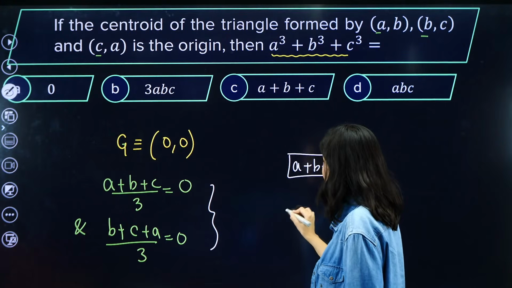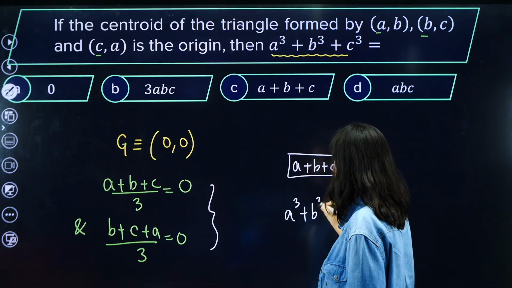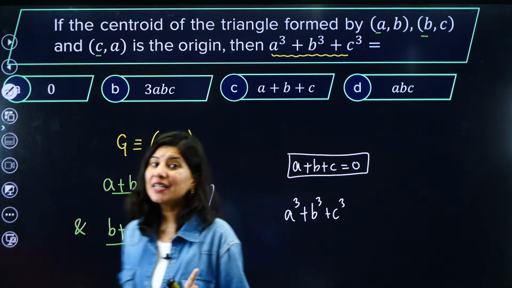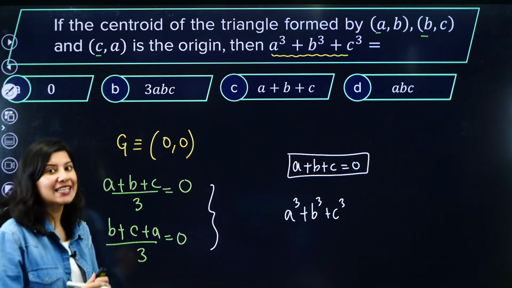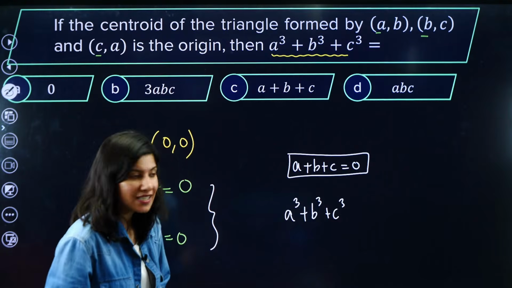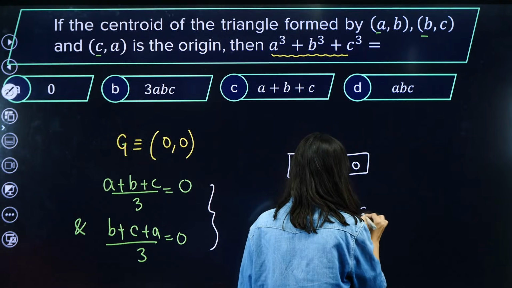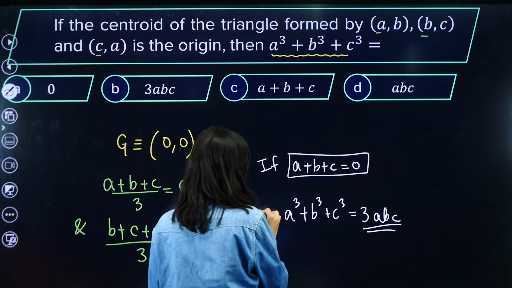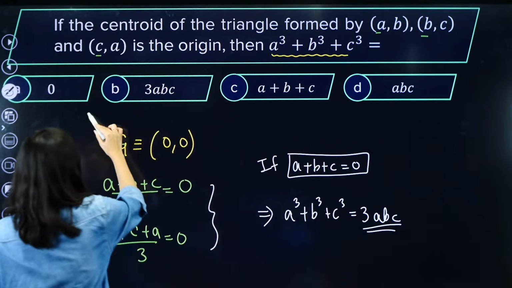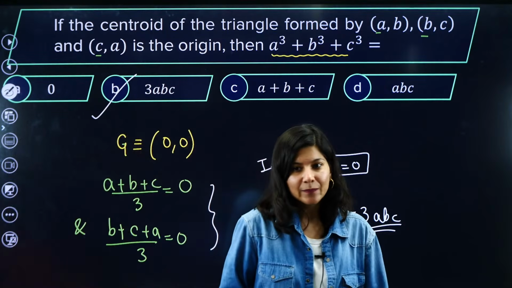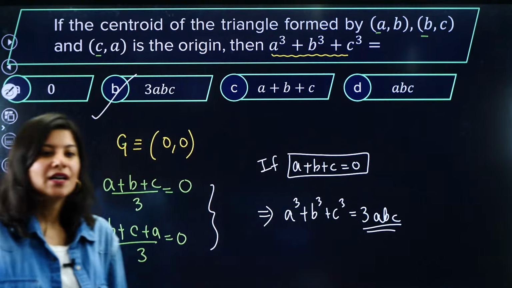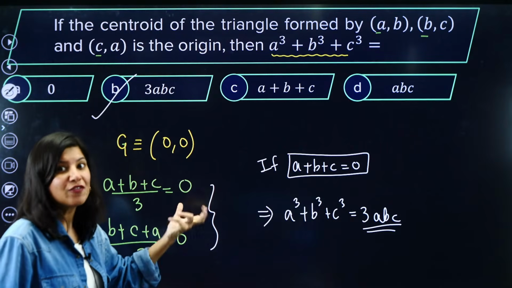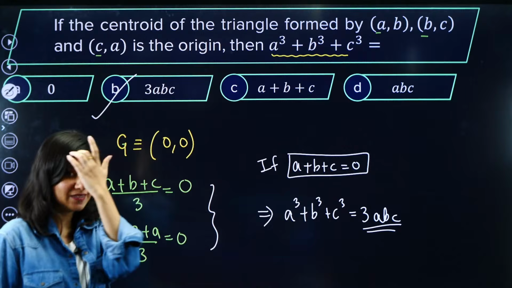And now what are they asking? The value of a cube plus b cube plus c cube. This is so very obvious. Those people who remember the condition from 9th class, this was there in 9th class. When a plus b plus c is 0, then a cube plus b cube plus c cube becomes 3abc. So clearly, this is a question from the centroid, but it is superimposing something which we already studied in grade 9.